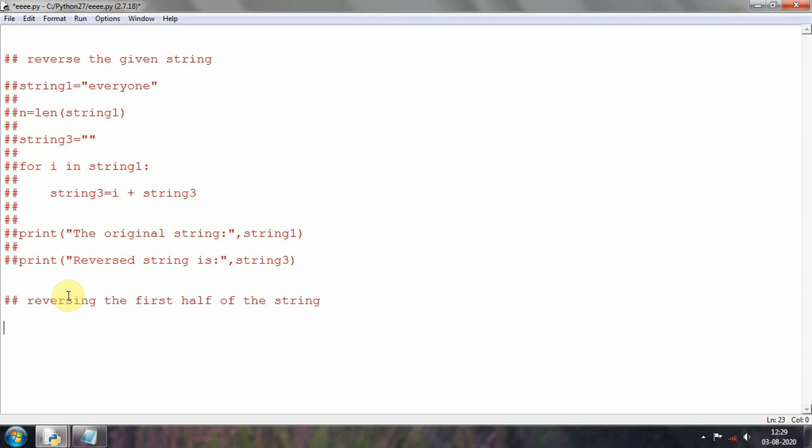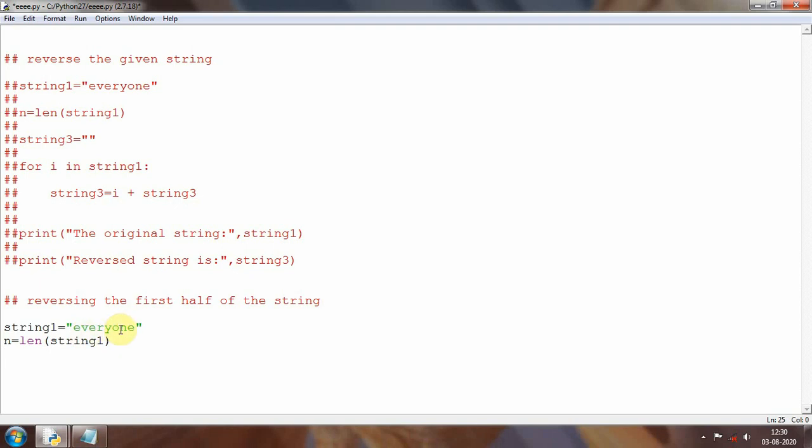So how can I write code for that? The same, guys, first I will take the first string, and let me write it as everyone. This is the same string which I have used already, and then I will calculate the length for this one. So n equal to the length of string 1. Then I will go to the next line where I want to reverse this first half of the elements.